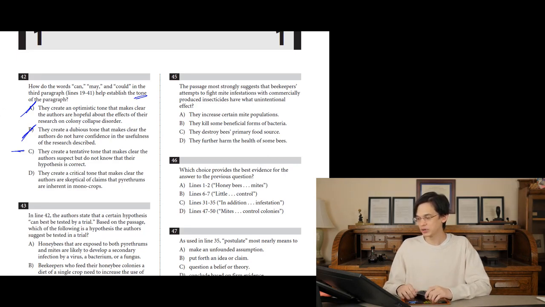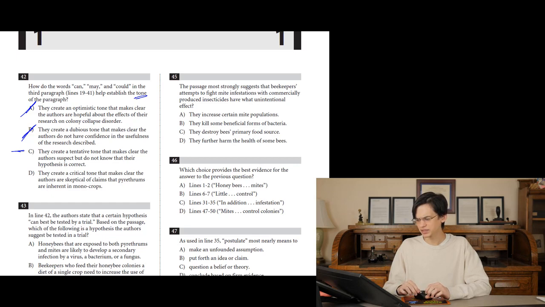What about D? How do the words can, may, and could help establish a tone? They create a critical tone. Critical is very close to dubious, except more serious. It's like, this is wrong, this is bad. That makes clear the authors are skeptical of claims that pyrethrums are inherent in monocrops. This is the answer choice that the College Board is helping you settle on. You get confused with A, B, and C, and you pick D because it sounds reasonably in line with what was said in the piece.